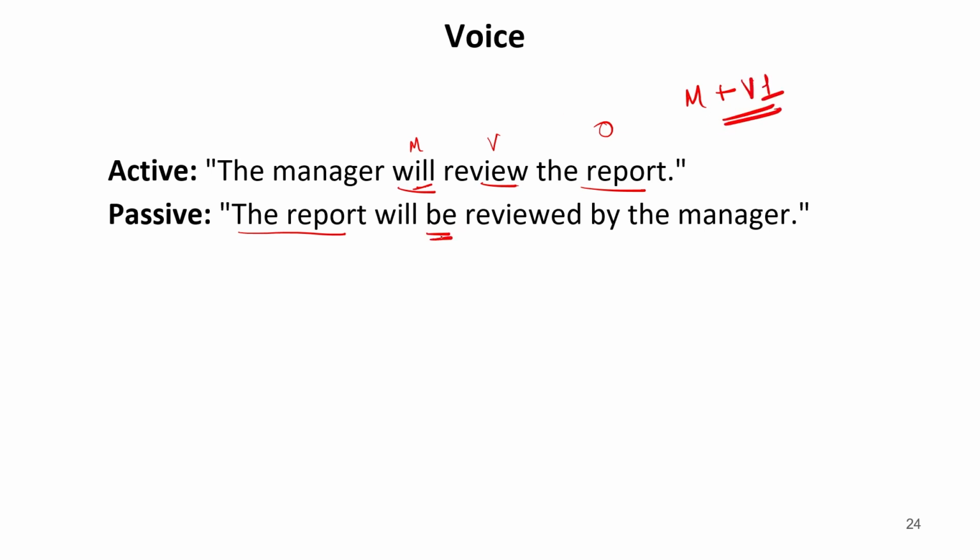So be will come as it is, because in passive voice this is a requirement, that we need a form of be. So the subject is followed by will, then it is followed by be, then the main verb's third form, that is reviewed, then the agent is shown by, and the manager. That is, the subject came on the object place, that is an agent. So the correct passive will be: the report will be reviewed by the manager.